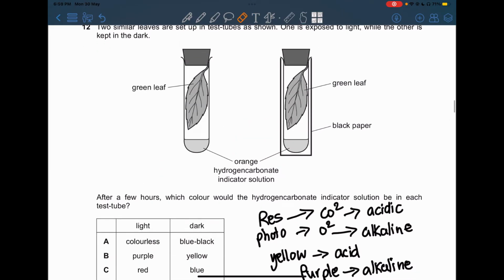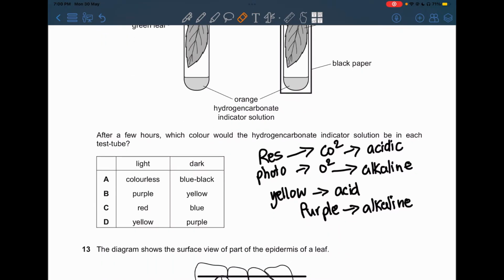This one is performing photosynthesis because there is no covering of light over here, and in this one it's doing respiration because there is no light. So we're going to choose purple for this one, and this one will be yellow because, as I said, it's respiration. So that's option B.